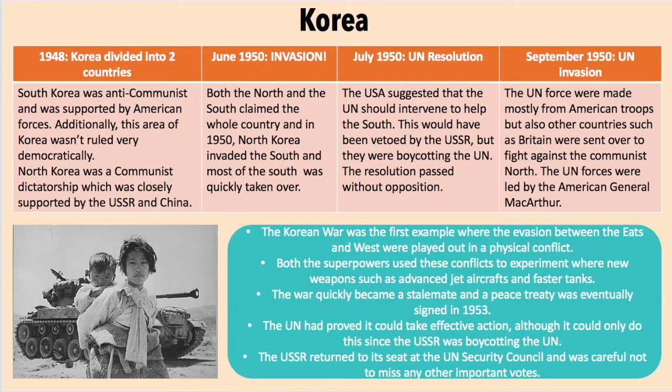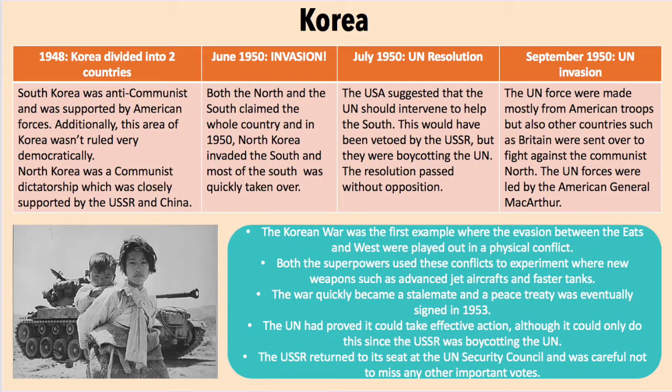The Korean War was the first example where the tension between East and West was played out in physical conflict. Both the superpowers used conflicts to experiment with their new weapons, such as advanced jet aircraft and faster tanks. The war quickly became a stalemate, and a peace treaty was eventually signed in 1953.